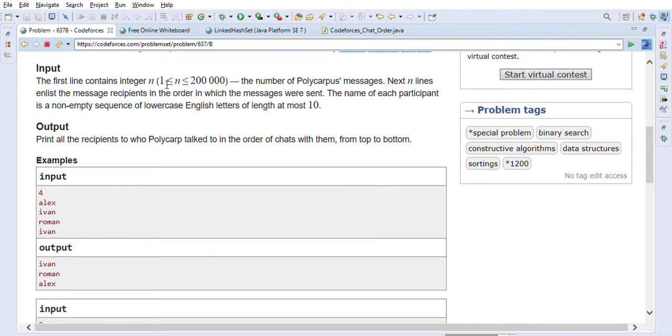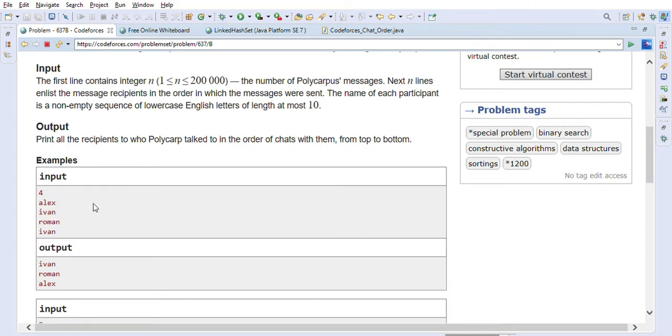So if you look at the input that is given to us, n is the number of Polycarpus's messages, right? So for example, here there are 4 messages, and these are the order of these messages. Next, n lines list the message recipients in the order in which the messages were sent. The name of each recipient is a non-empty sequence of lowercase English letters of length at most 10. So these are the constraints and these are the inputs given.